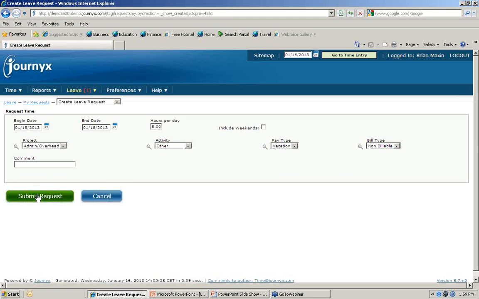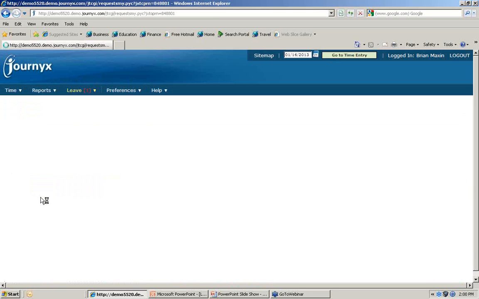Now, there are two options. This can either follow the approval process that you use for your timesheets, or you can provide the end users with a list of managers to pick from to be able to submit their leave request to. Once they submit the leave request, there are email notifications that you can choose to use that will notify the approver that somebody is submitting a leave request. You can embed the link to the software that will take you right to the leave request. It works a lot like the approval process does from an email notification standpoint.